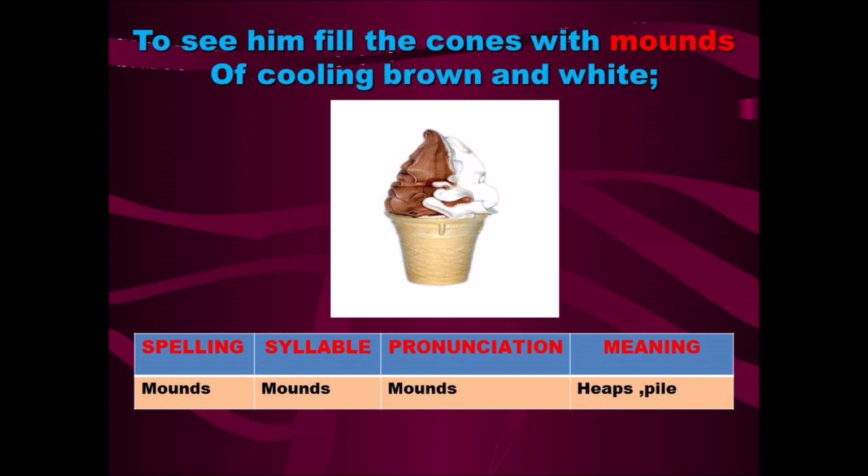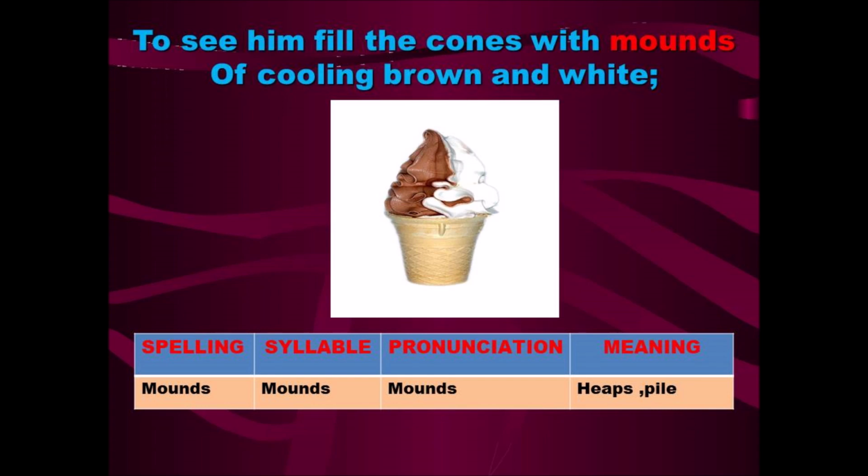Mounds means heaps or piles. Look at the picture how it is. It is very tall at the top. So he fills like this. That is mounds, that is heaps or piles of cooling brown and white. Look at the picture how the ice cream is. It is very dark brown in color and white. Half is brown and half is white.